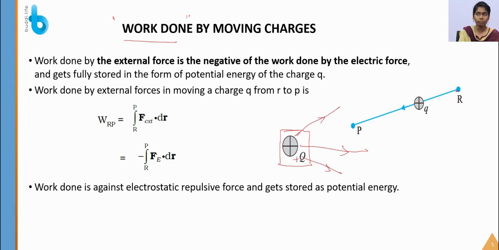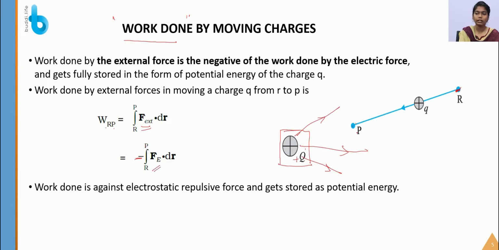So some work has to be done for moving the charge from R to P against the electrostatic force. This can be derived from the expression for work done in moving the charge from R to P, where the external force has the same magnitude but the opposite direction to the electrostatic force.